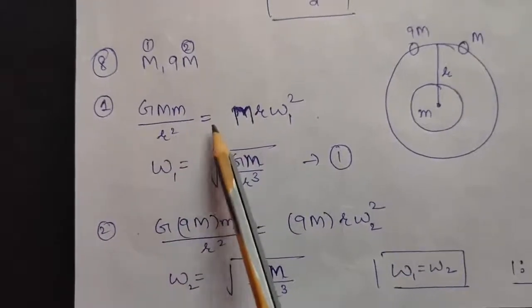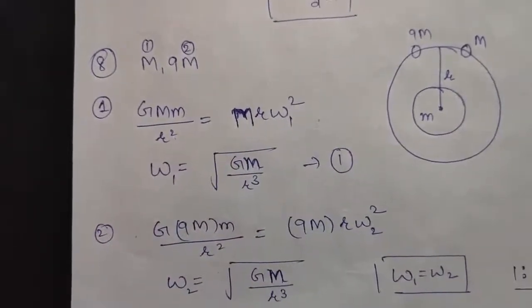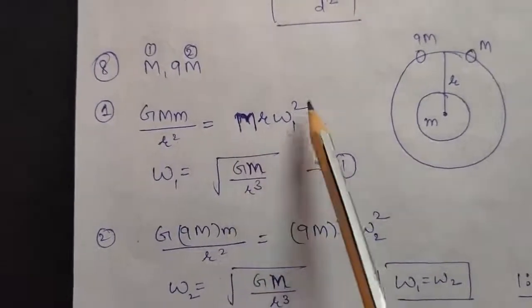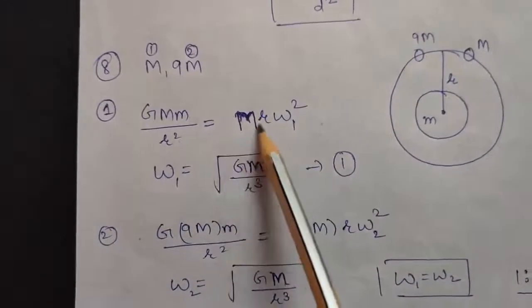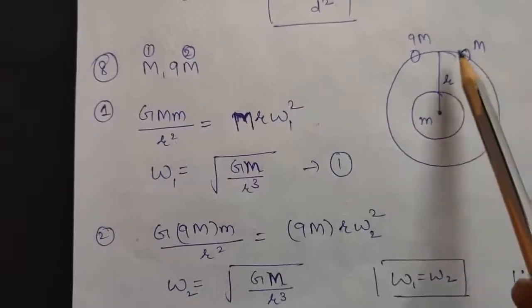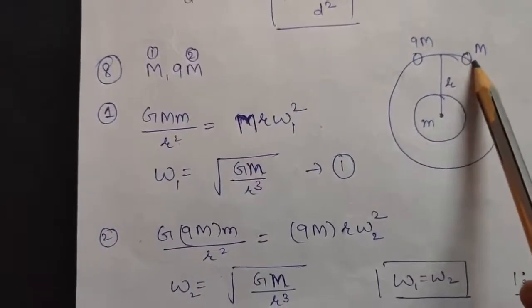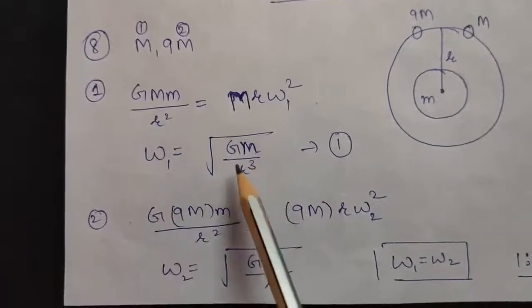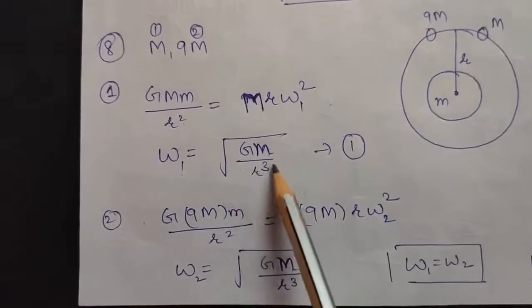That will be equal to the centripetal force, that is M r omega 1 square. Remember, we take capital M because the body which is revolving has a mass of capital M. So from here calculate omega 1, that will come to be under root GM by r cube.